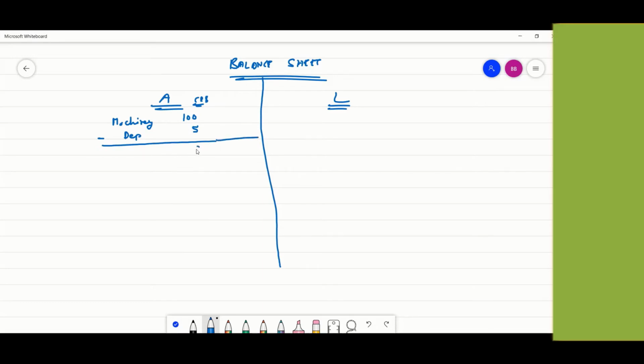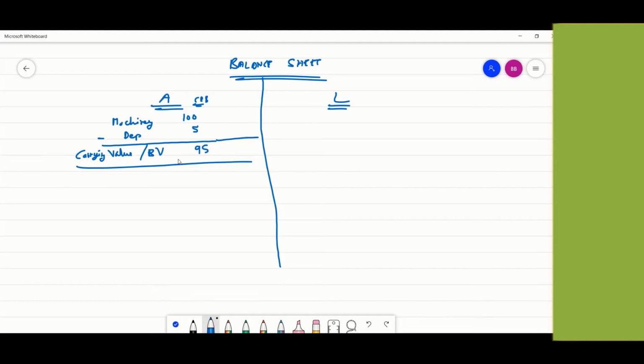This 95 is called the book value, or the carrying value, of the machinery on the asset side of the balance sheet.